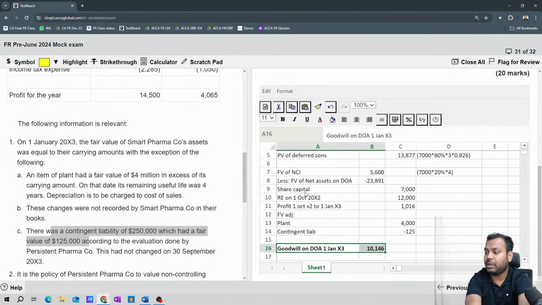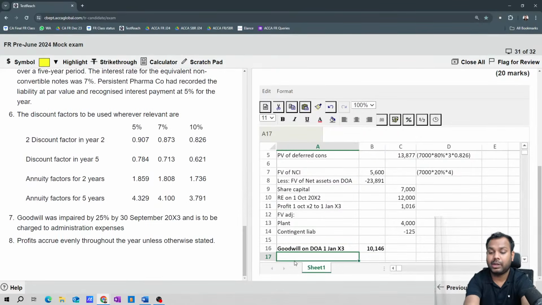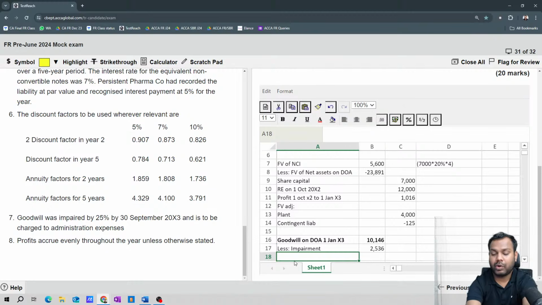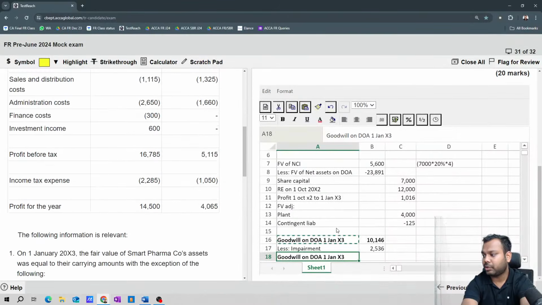Now it says during the year goodwill has been impaired by 25%. So let's write here less impairment: this much multiplied by 0.25 is this much. So now what is the goodwill on 30th September 2003? Yes, 30th September 2003.